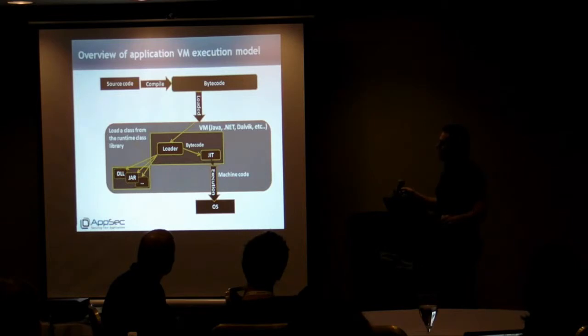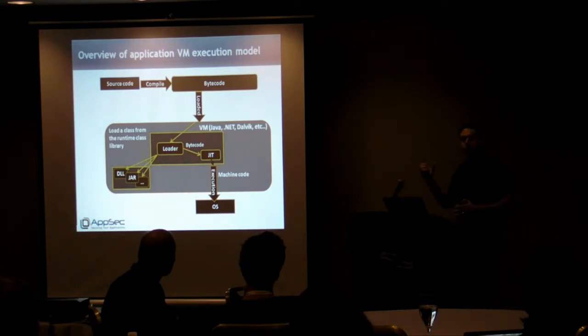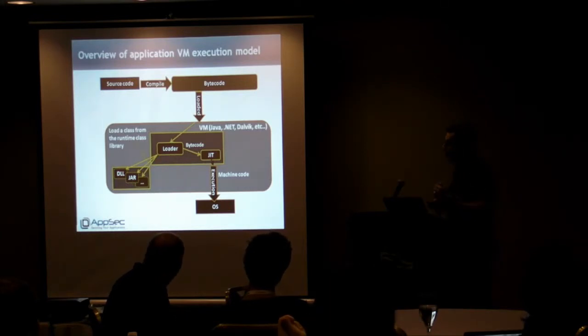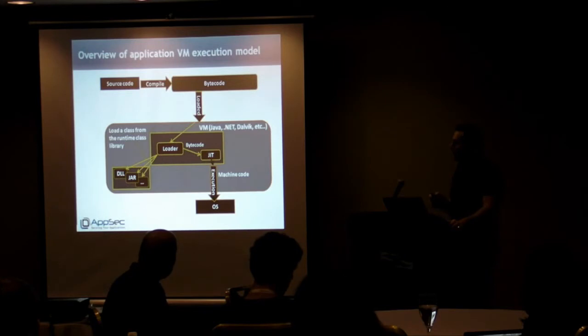And when the code is loaded inside the virtual machine, it is first loaded by the loader. The loader takes from the runtime some kind of information, such as those contained in the libraries, which can be a DLL in case of .NET, a jar in case of Java, even in Dalvik, and basically every language has its own runtime classes.